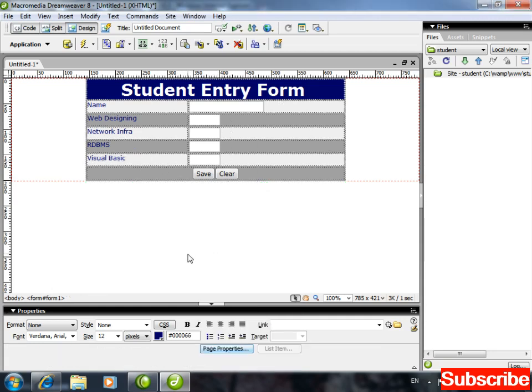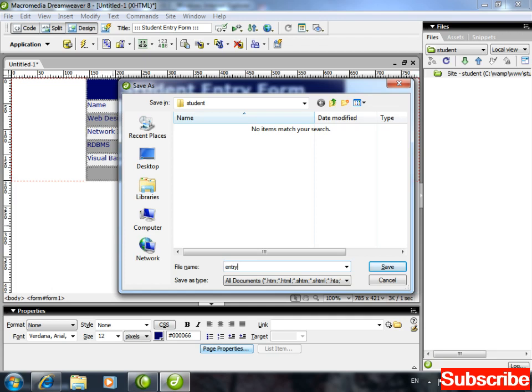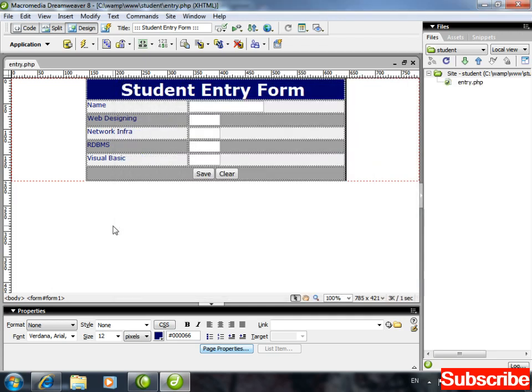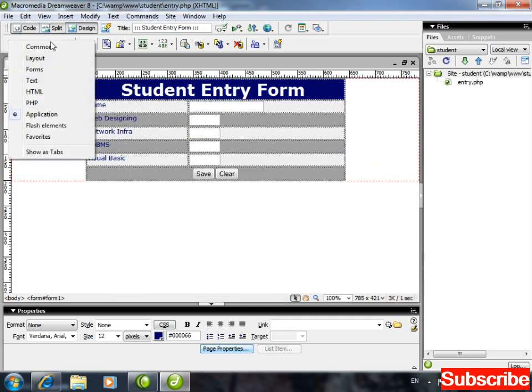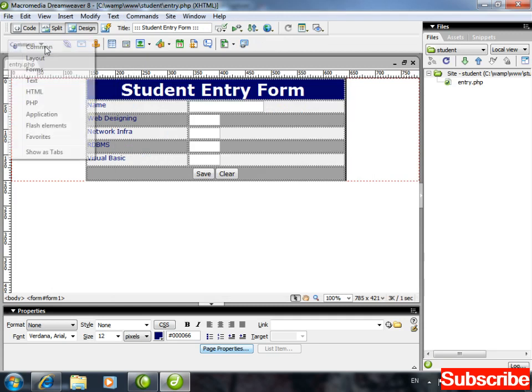Clear up to here? And here in the title I'm writing student entry form. Control S, save it by the name of entry.php.